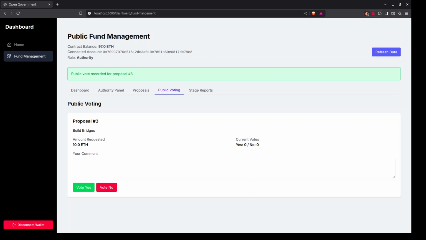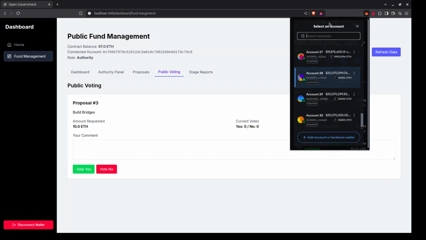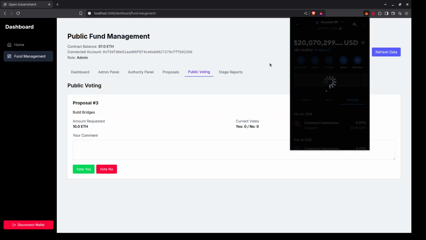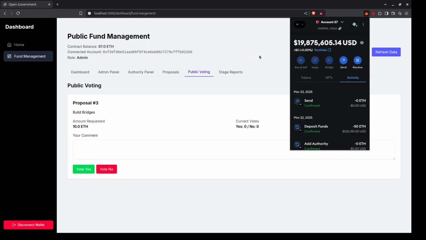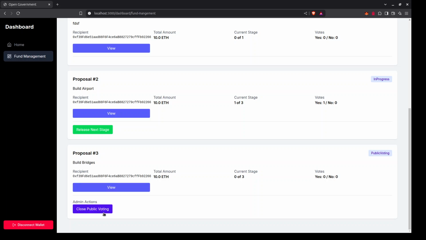After this, the admin has the authority to close the public voting. Once the admin closes the public voting, there will be no more new responses received from the public.